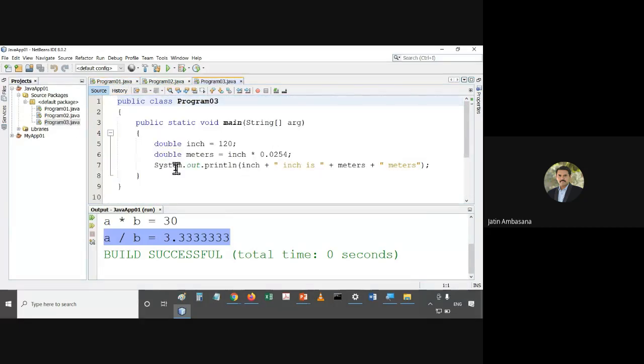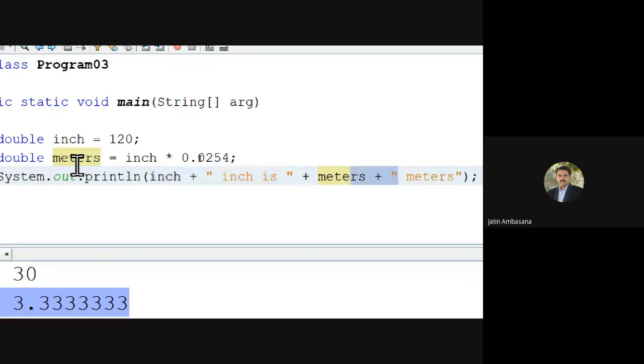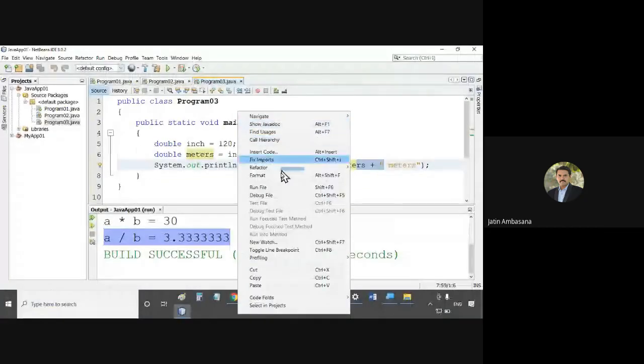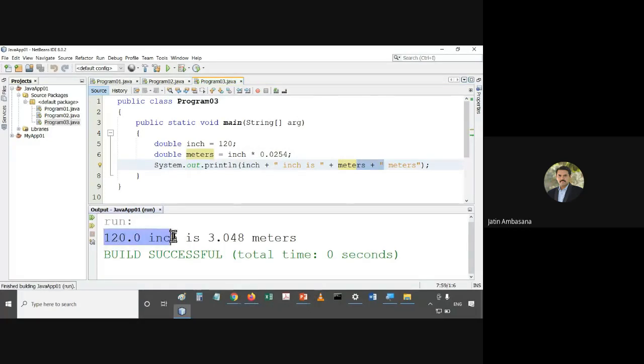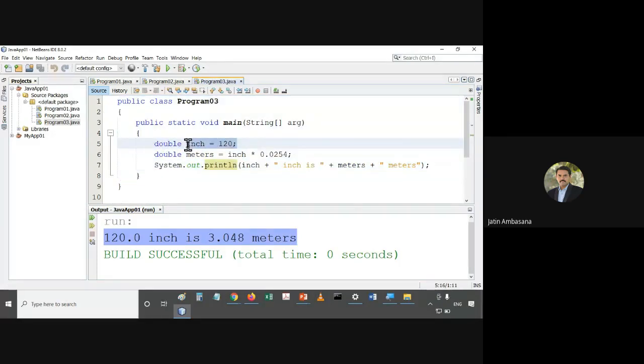And the third program is also something like this. This third program is on using expressions. I've made a double variable with value 120, and I've converted these inches into meters by this formula, inch into 0.0254, and then I print that this many inches is this many meters. I say 120 inch is 3.048 meters. So this is the simple program used to convert an inch value into a meter value by this formula.